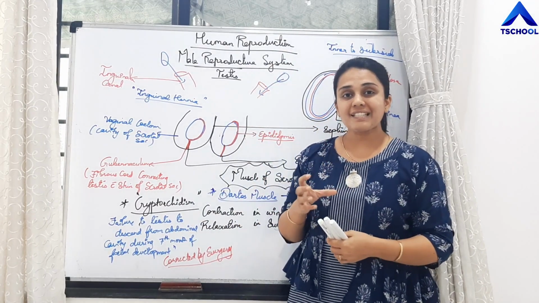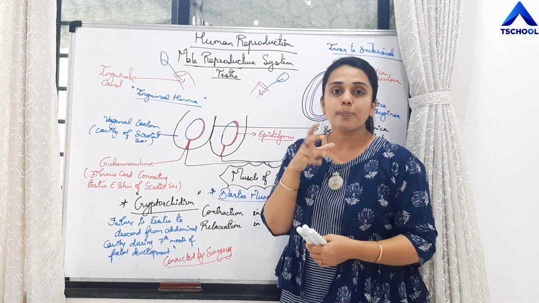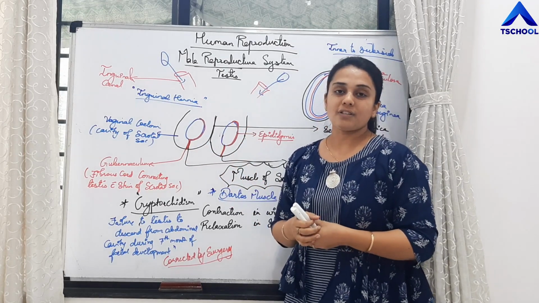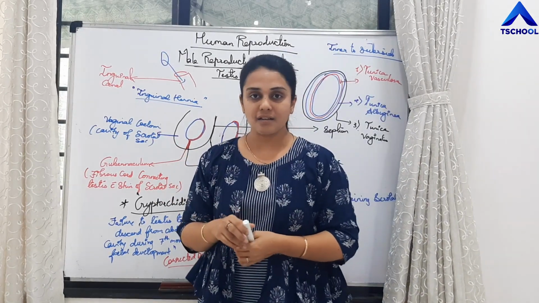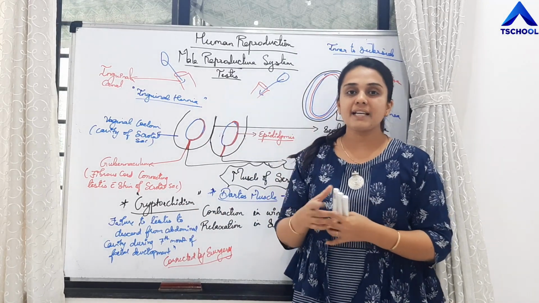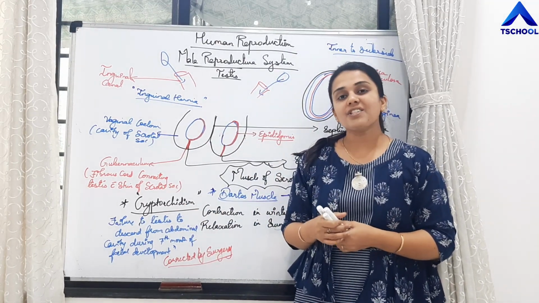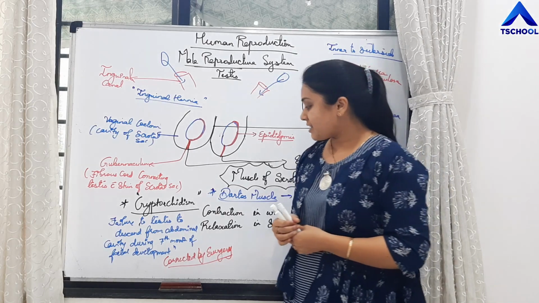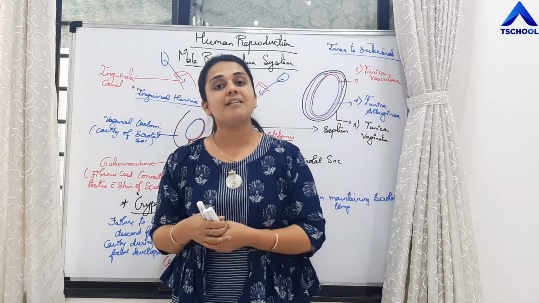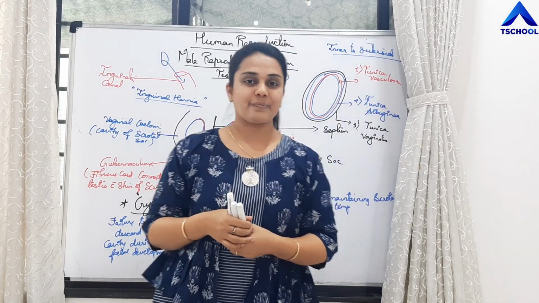A part of the intestine protrudes through the inguinal canal into the scrotal sac. And what is cryptorchidism? Failure of the testis to descend from the abdominal cavity into the scrotal sac is called cryptorchidism, right? Our next topic will be the internal structure of the testis.